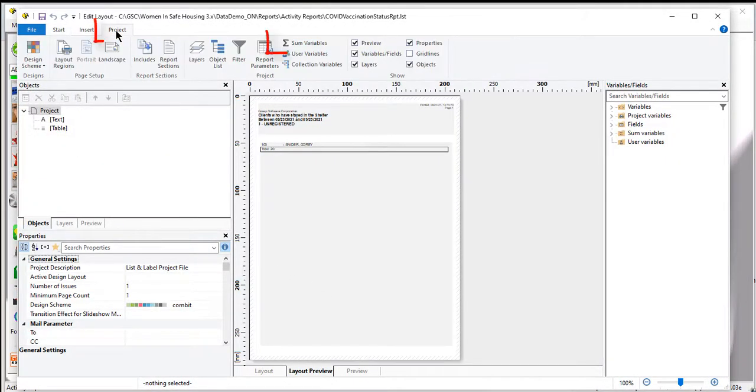up here under project. I'm going to go down and I'm going to use some variables, it's called.